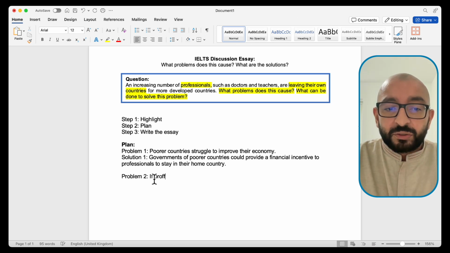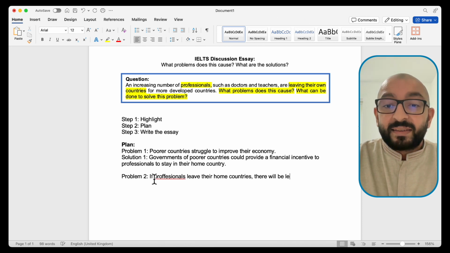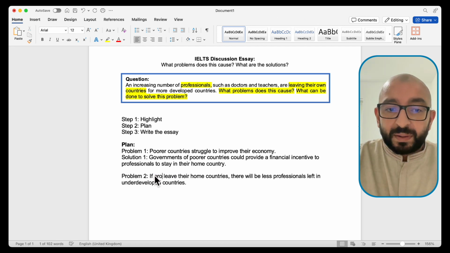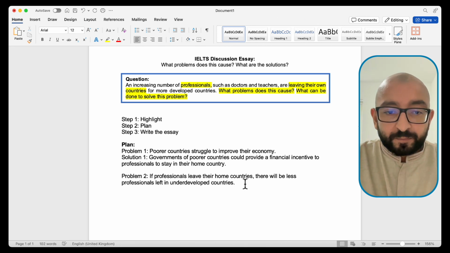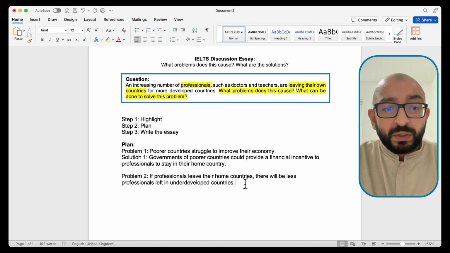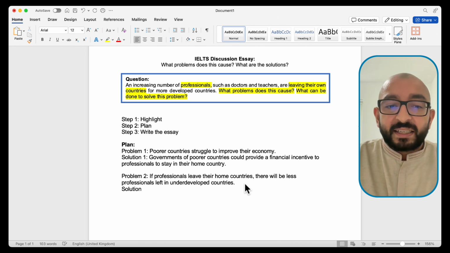If professionals leave their home countries, there will be less professionals left in underdeveloped countries. Let me just fix the spelling of this. Okay, that's problem 2. So how can we fix this problem?